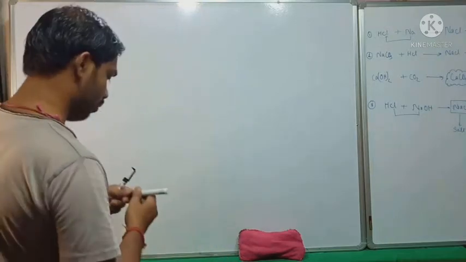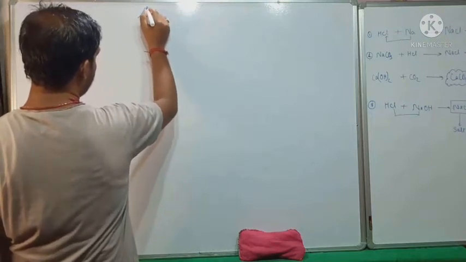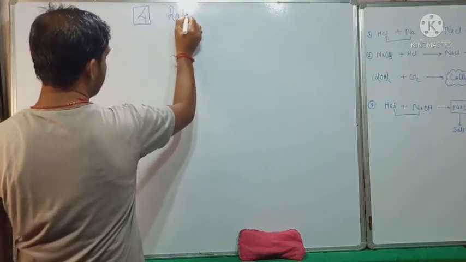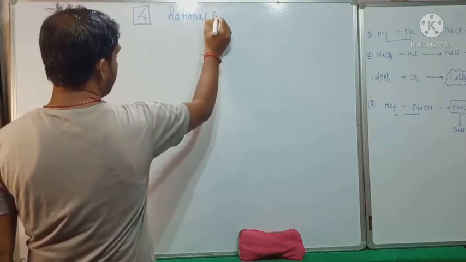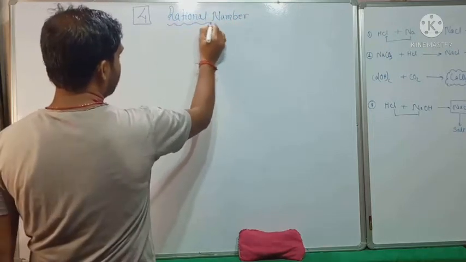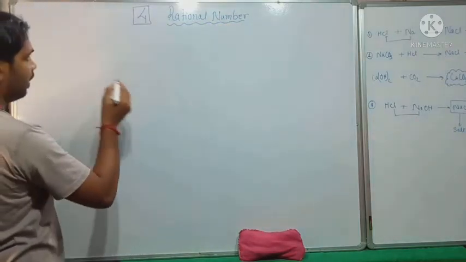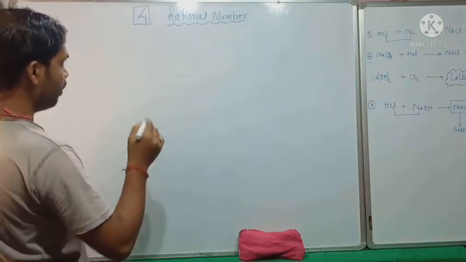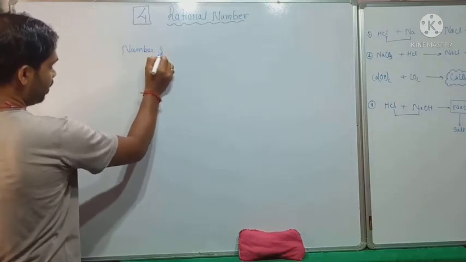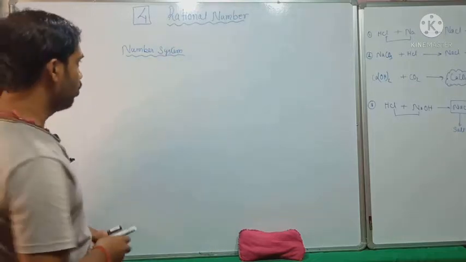Okay. So our today's lesson is lesson 4, and the lesson name is rational number. So what is rational number, you see? First we will see the definition, but before looking at, we have to see the number system till now. Till now we have understood what are different types of number system we have got.